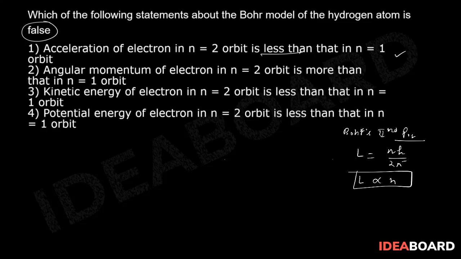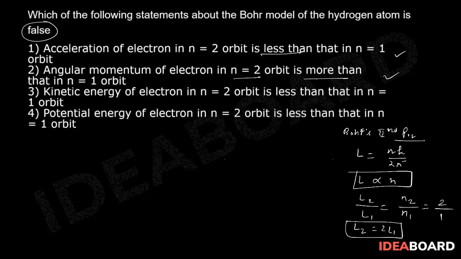So clearly I can say L2 upon L1 will be n2 by n1, and we know that n2 is 2 divided by 1, so L2 is equal to 2 L1. So what is it saying? Angular momentum of electron in n equal to 2 is more than that in n equal to 1. Yes, it is more. L2 by L1 is 2, that is, it is twice.